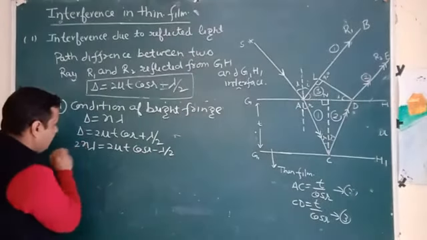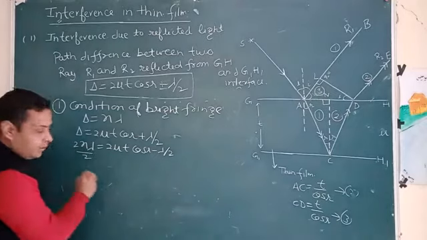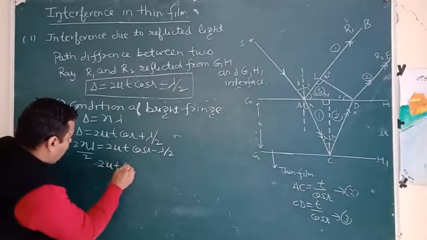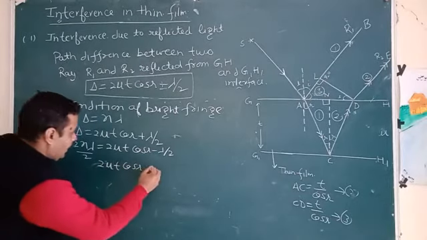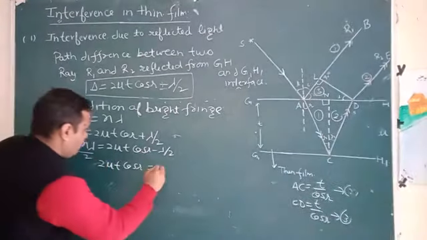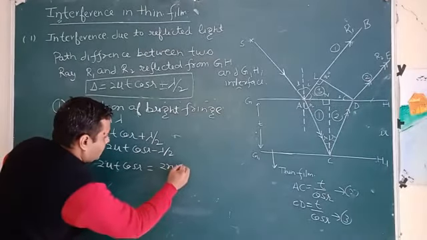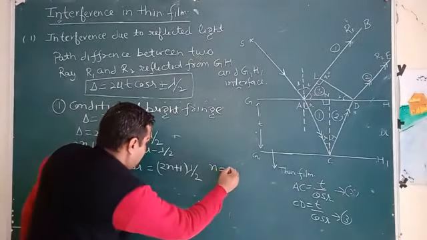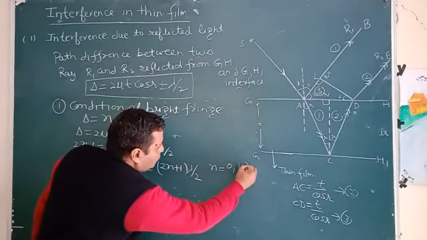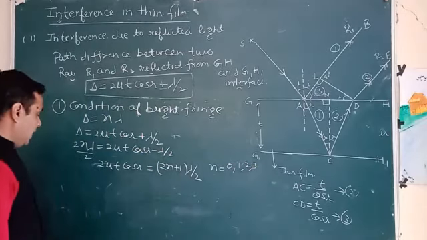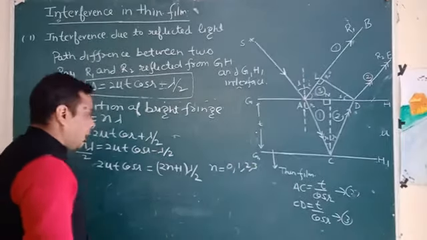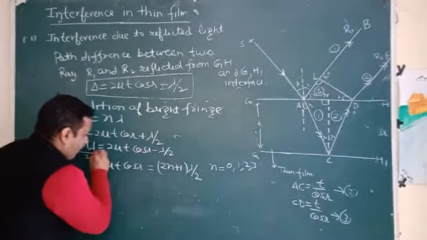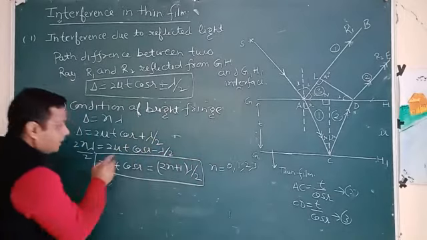Understand? So dividing and multiplying by 2, we find that 2 mu t cos r is equal to (2n plus 1) lambda by 2, where n is 0, 1, 2 and 3. So this is the condition for the bright fringe in case of reflected light through the thin film.